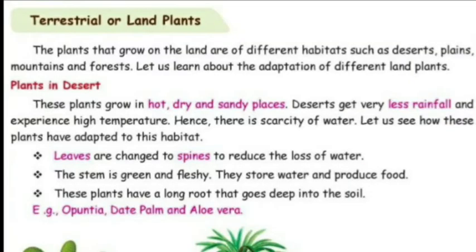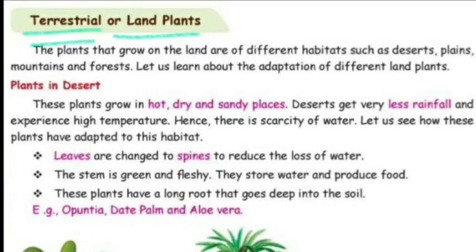In this chapter, we are going to learn about land plants. The plants which grow on land are known as terrestrial plants. Okay, children, so now we are going to learn about these plants.